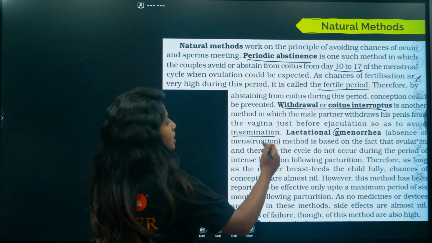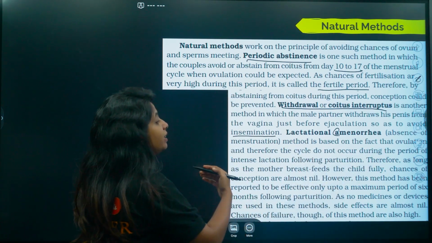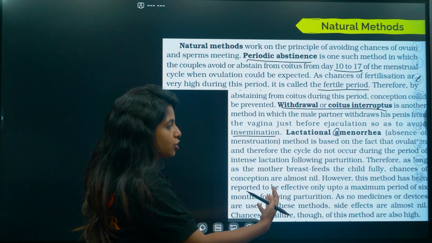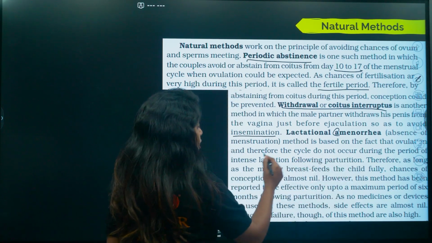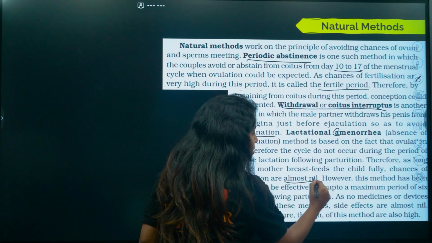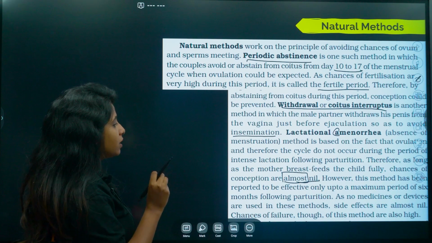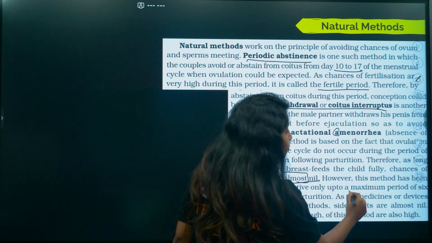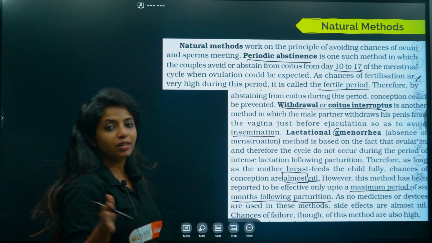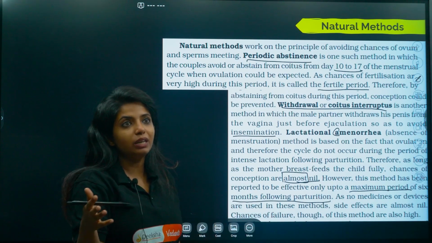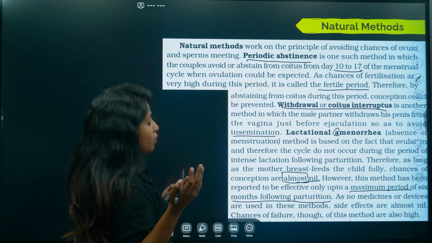prolactin is being produced. This is based on the fact that ovulation and therefore the cycle do not occur during the period of intense lactation following parturition, following the childbirth. Therefore, as long as the mother breastfeeds the child fully, chances of conception are almost nil. Almost, it is not completely sure. However, this method has been reported to be effective only up to a maximum period of 6 months following parturition. People believe that it can go up to 1 year, but it's not something that works like that.